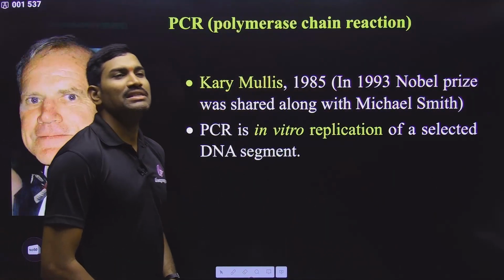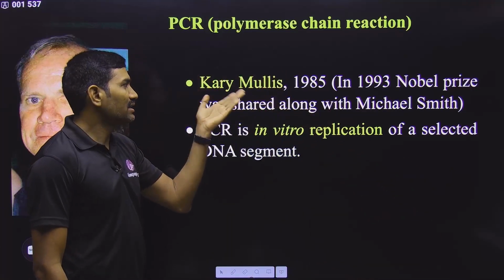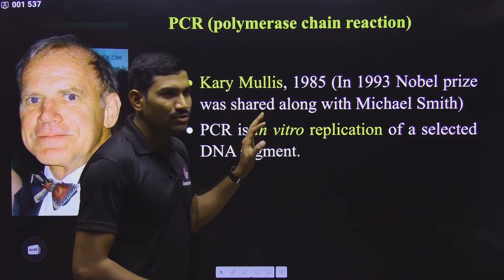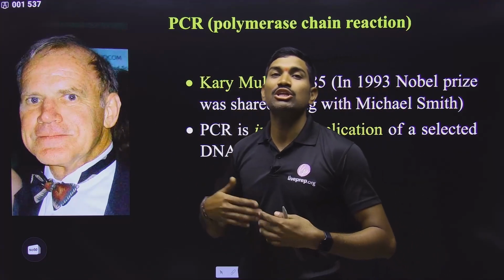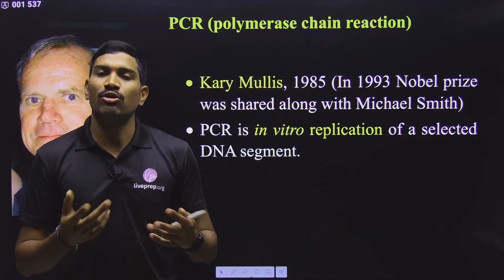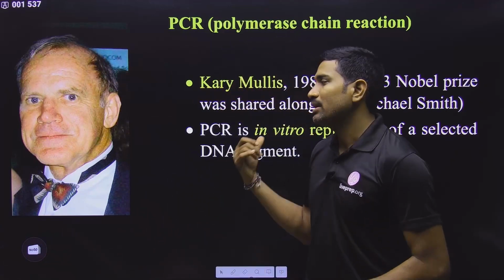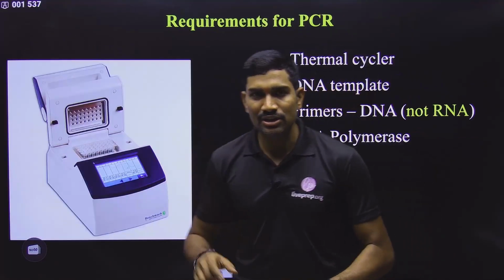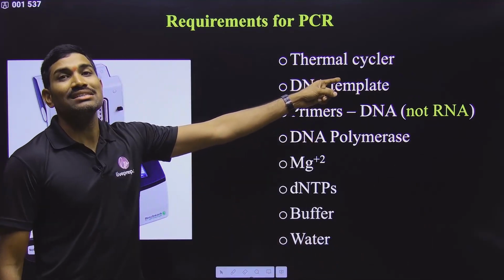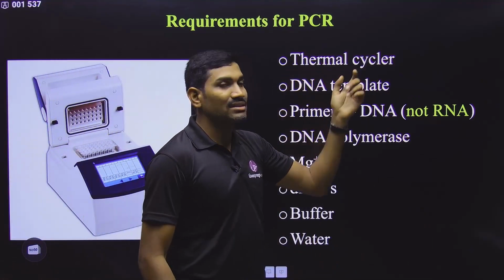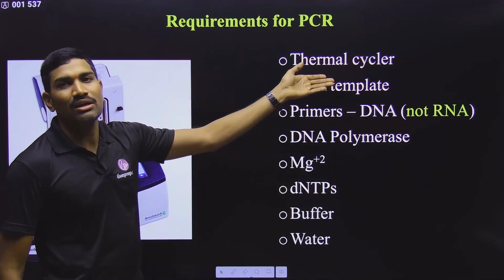And now we are talking about PCR, polymerase chain reaction, which was initially invented by Kary Mullis. This PCR is also considered in vitro replication of DNA, in vitro cloning. Here also multiple identical copies are produced, but where? Inside a tube. That's why it is in vitro DNA replication. Clear? For this process we need an instrument called a thermal cycler. Thermal means temperature, cycler means we maintain cycles of temperatures here. So that's why it is called a thermal cycler.